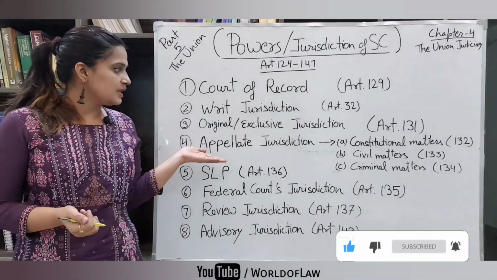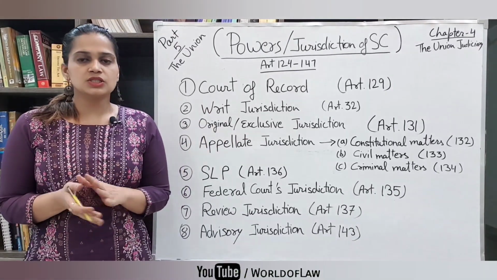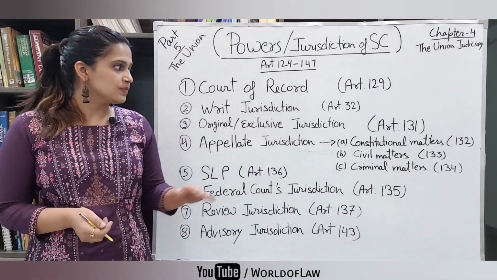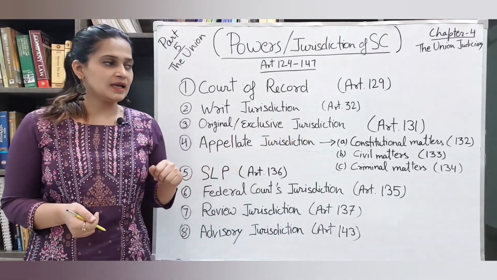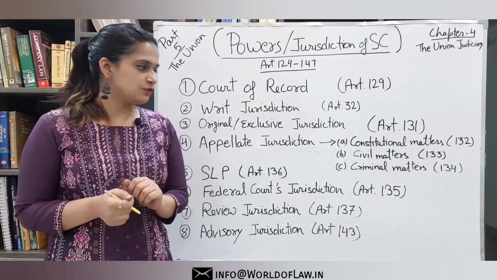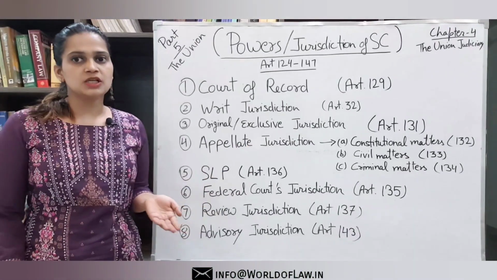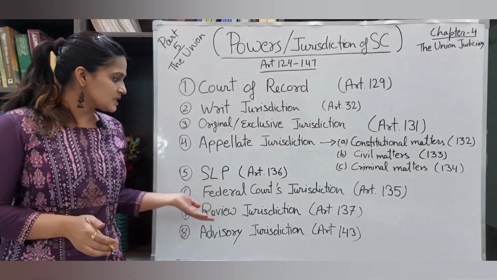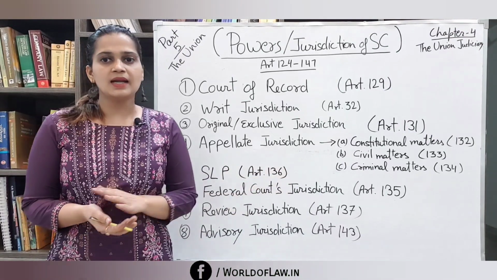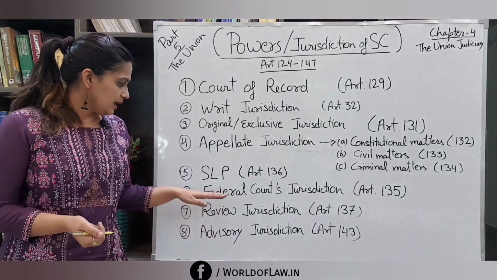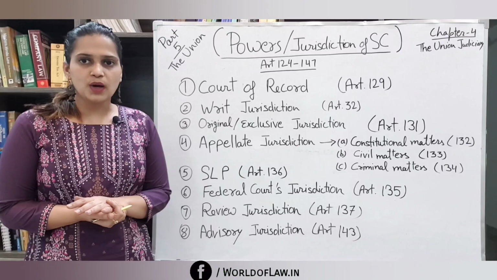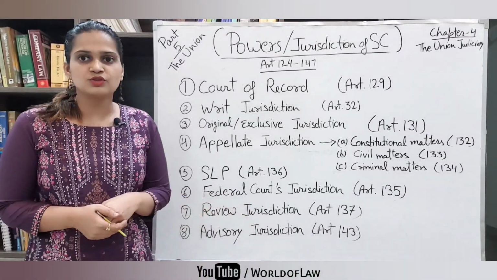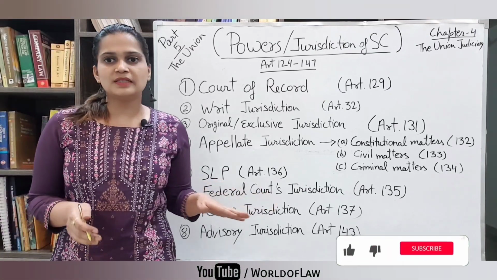Next is the appellate jurisdiction. Appellate jurisdiction is divided into three parts: constitutional matters, Article 132; civil matters, Article 133; and criminal matters, Article 134. The next is SLP, special leave to appeal, given in Article 136 of the Indian Constitution. Next is the federal court's jurisdiction, Article 135. Next is the review jurisdiction, Article 137, and last but not least, the advisory jurisdiction of the Supreme Court, and Article 143 talks about this.